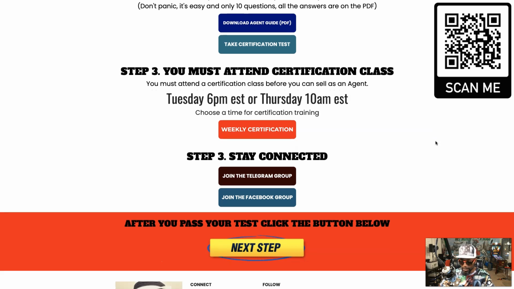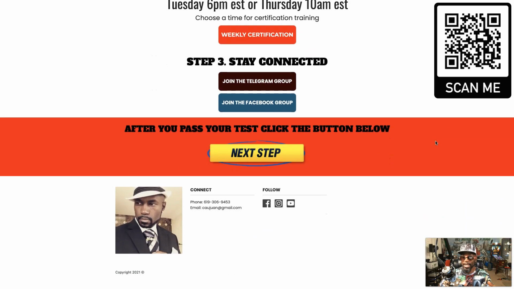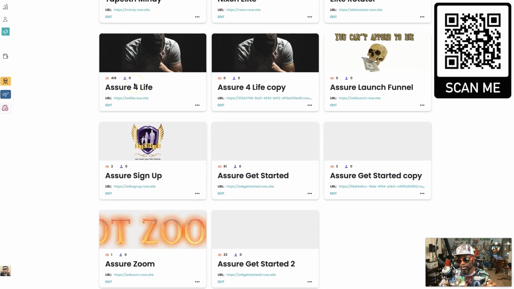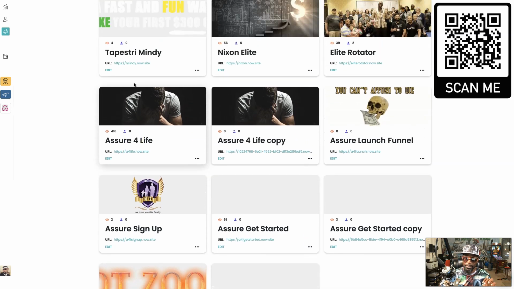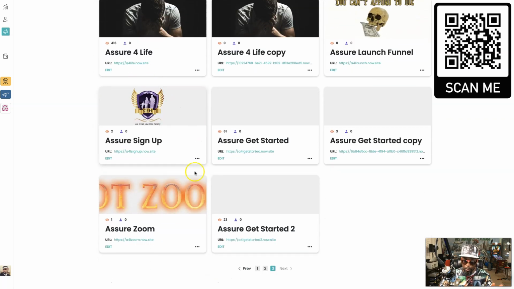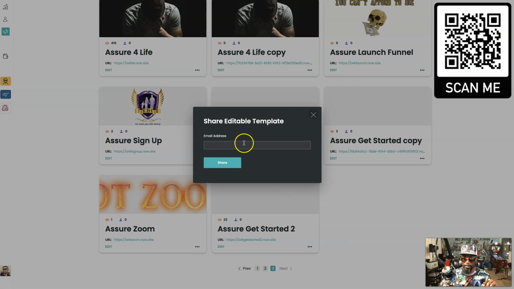Now I can share this with you because we can put these in our back office, right? So remember over here, we have another section where these are in our back office. It's called the team section. So when we go to our team section, you'll have it. Or I can just share the individual page with you, just like right here. See where it says share template, and I hit that, and then I just put your email, and then you'll have it.